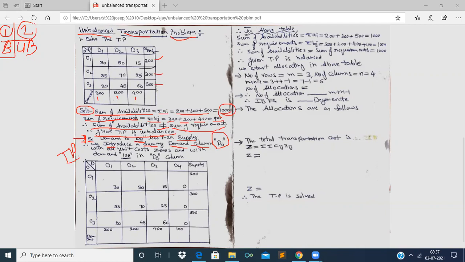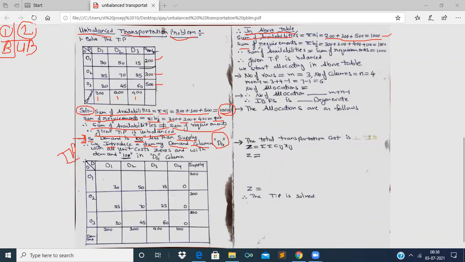And the next step after this, we show that the given transportation problem is balanced. In the above transportation problem, the sum of all availabilities, summation ai, is equal to 200 plus 300 plus 500 is equal to 1000, right?